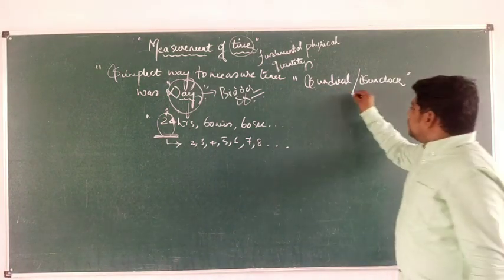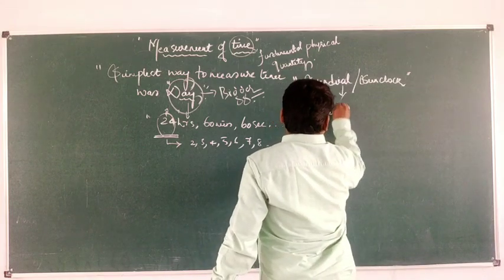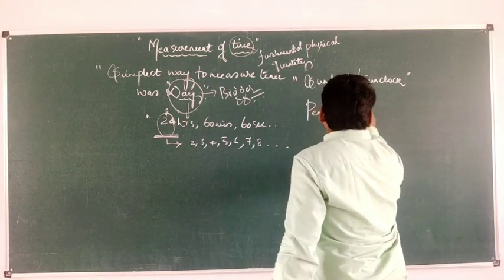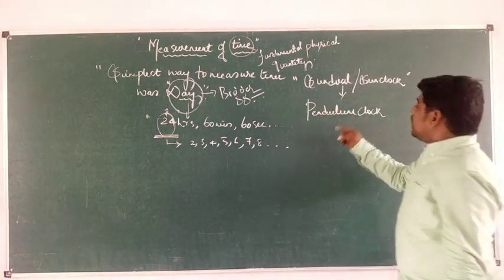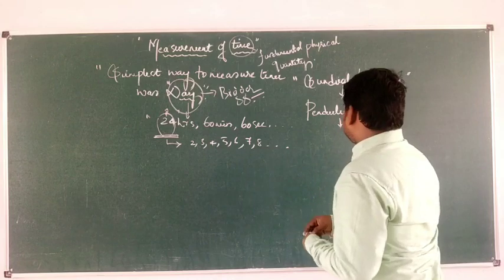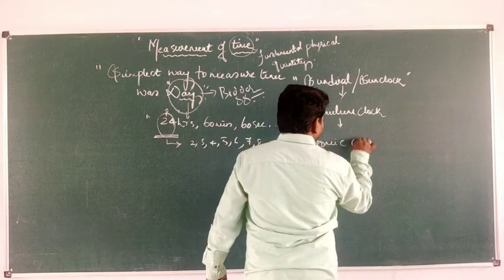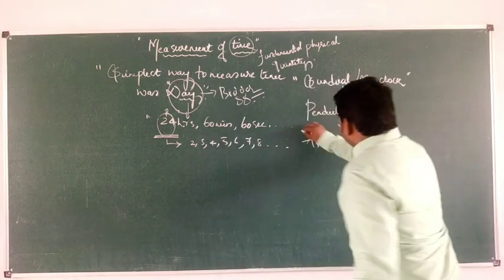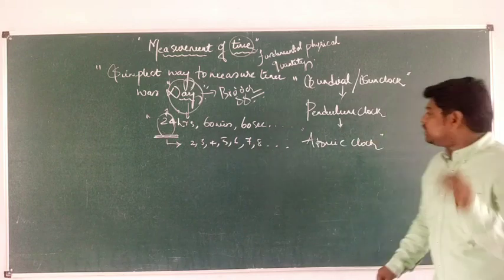Later on, it was replaced by the pendulum clock. After that, this also was replaced by the so-called atomic clock.